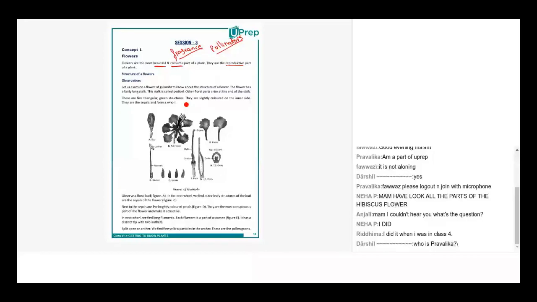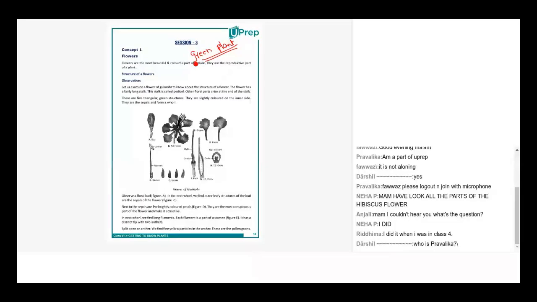So flowers, first and foremost, plants are very important for the planet, because they are the primary producers, especially the green plants. All of you must be knowing now that green plants are the most important living organism on this planet.